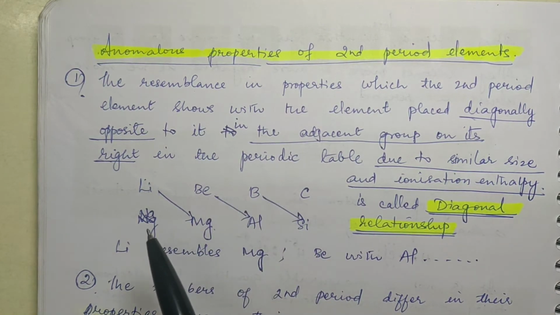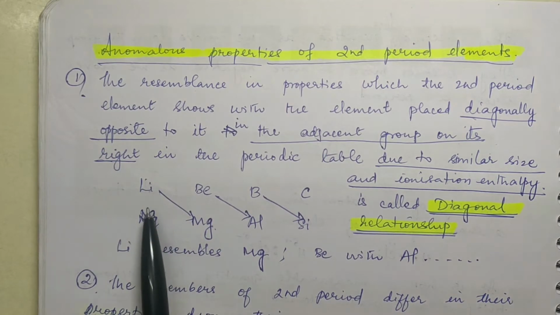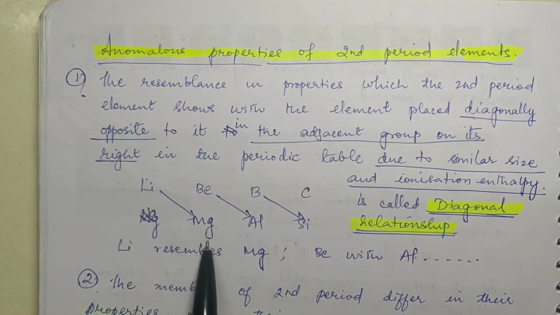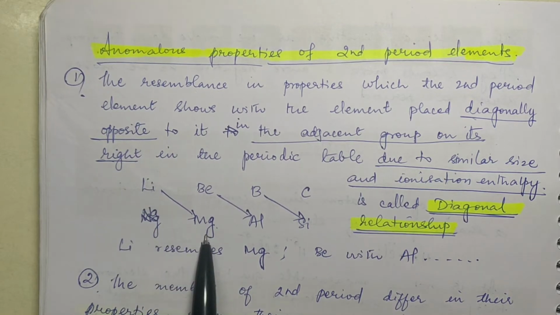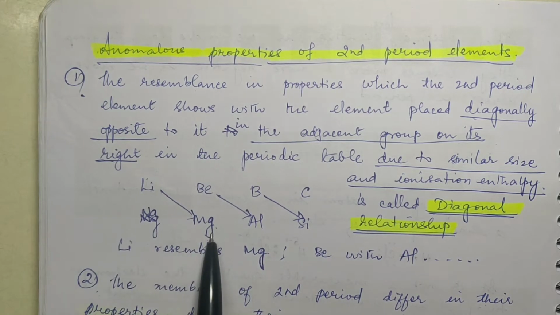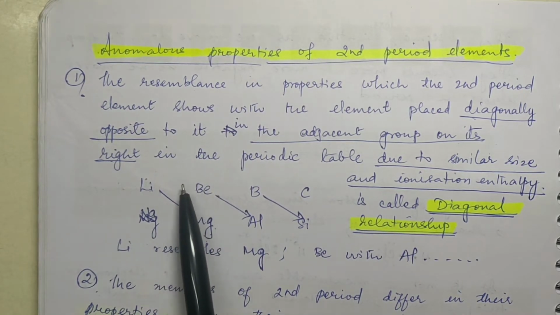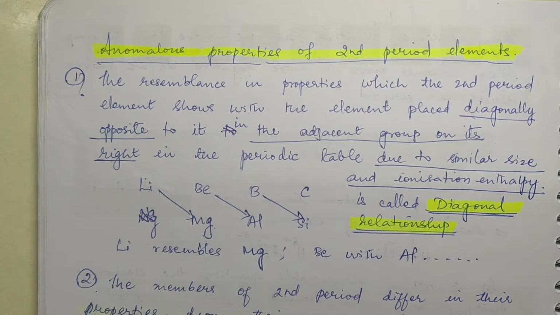In science, whenever you are talking about any concept, you have to talk about the cause and the effect. So here you should say that lithium resembles magnesium because of similar size and similar chemical properties. Now this is what is called similar chemical properties due to similar ionization energy, right?